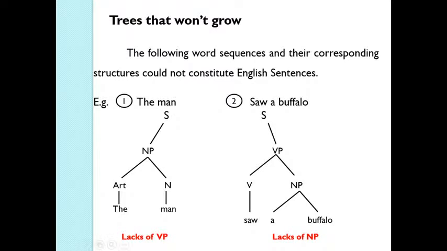That is why this is not a sentence, and this cannot be expanded to be a sentence. But of course you can say that, okay, sometimes we use only a verb in imperative form and we call it a sentence. No, in an imperative sentence you have a verb and you have a noun phrase as well at the beginning, but the noun phrase is not uttered, or the noun phrase is elided.